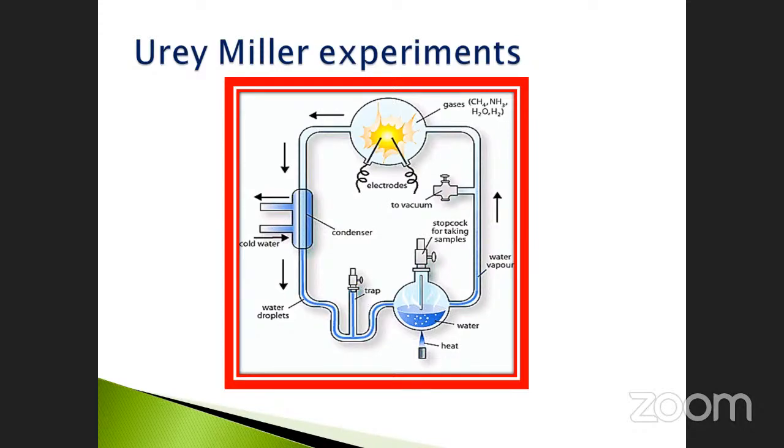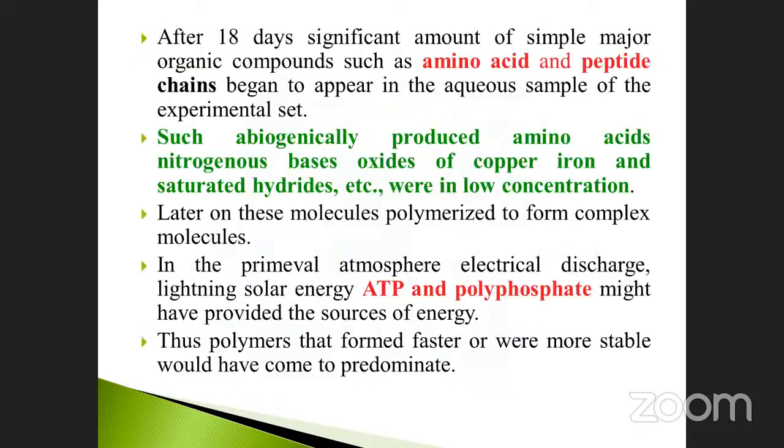They asked the question about the Urey-Miller experiment: what is the chemical composition present in the container? This is very, very important. As a result, what comes after 18 days? Just note it down, how many days did he do the work? He did their work, not does, did. After 18 days, a significant amount of simple major organic compounds such as amino acids and peptide chains began to appear in the aqueous sample of the experimental set. That is very, very important.